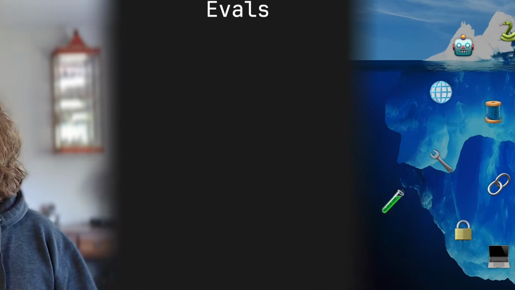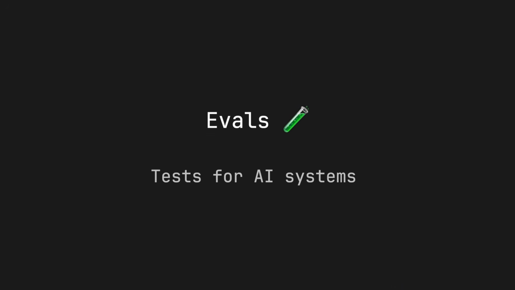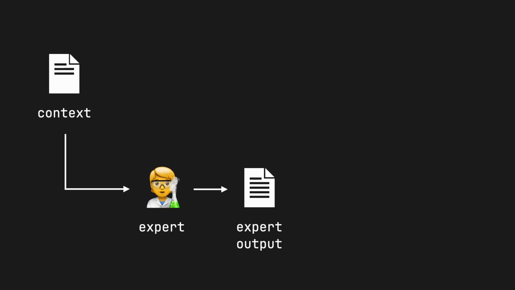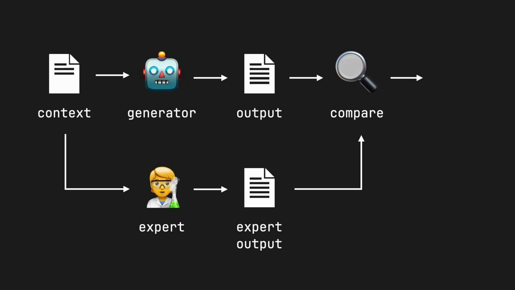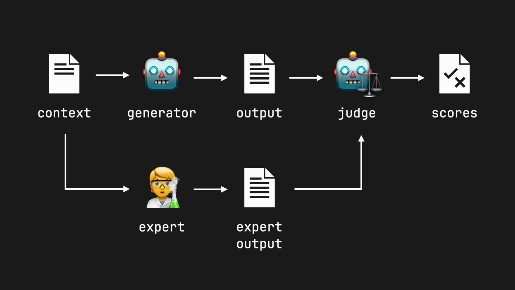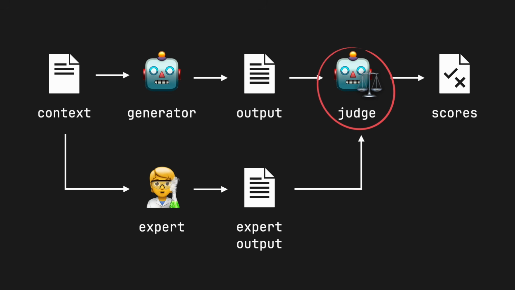The answer is evaluations, or evals, which are basically just like tests for your AI systems. For simple tasks, you can build a dataset of prompts and expert answers, then test your system against those. But for tasks where correctness is subjective, you can use an LLM as a judge, where one agent, the judge, evaluates the other agent's output. But now the keen-eyed among you might have noticed we've really just moved the problem downstream. How do you know if the judge is working correctly?